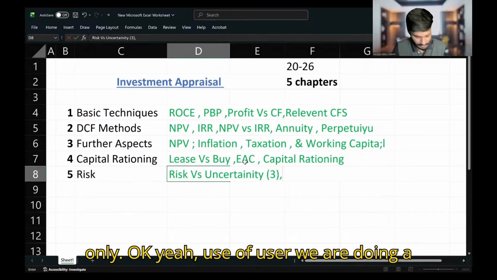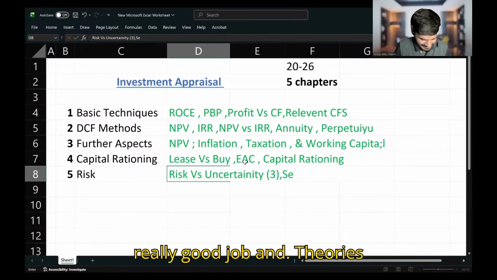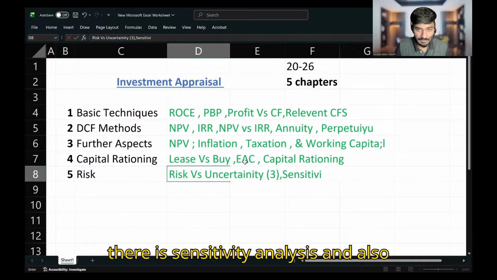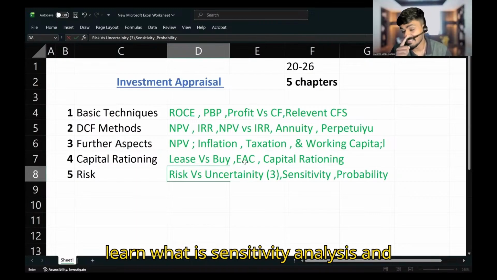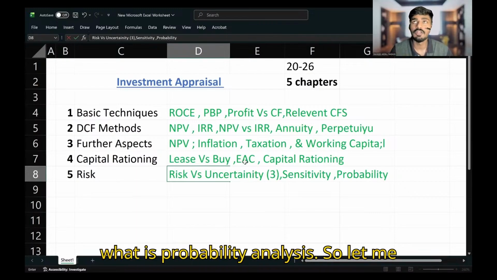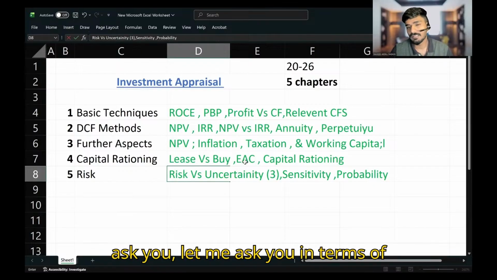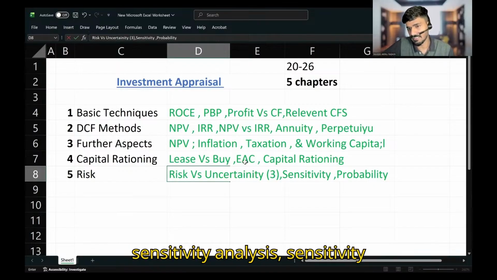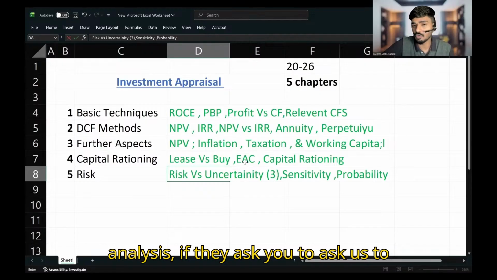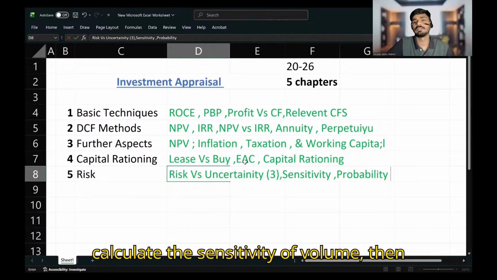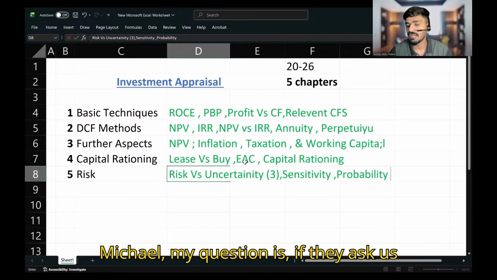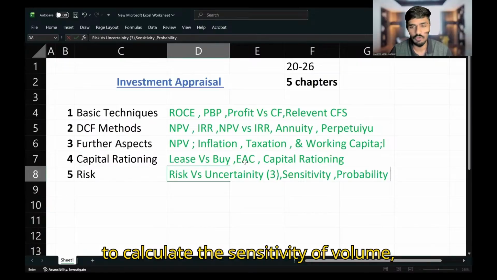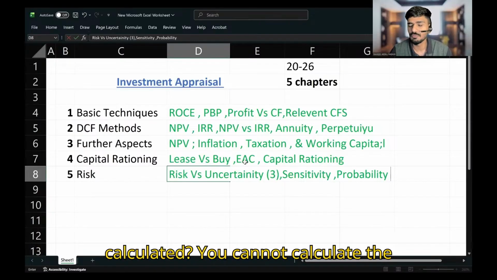Yusuf is doing a really good job. And there is sensitivity analysis and also probability analysis, right? You have to learn what sensitivity analysis is and what probability analysis is. So let me ask you, in terms of sensitivity analysis, if they ask us to calculate the sensitivity of volume, then whose sensitivity should be calculated?